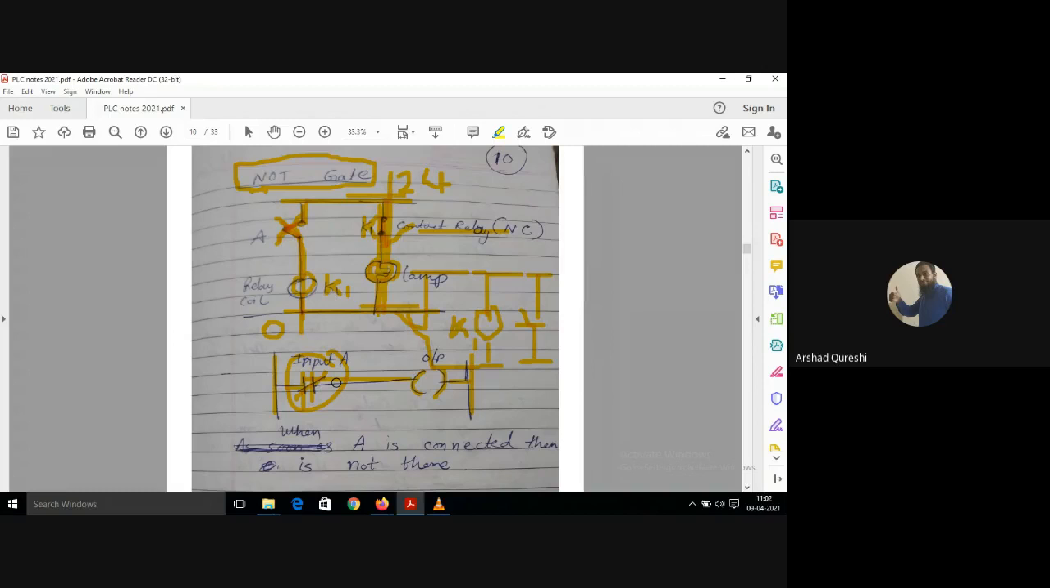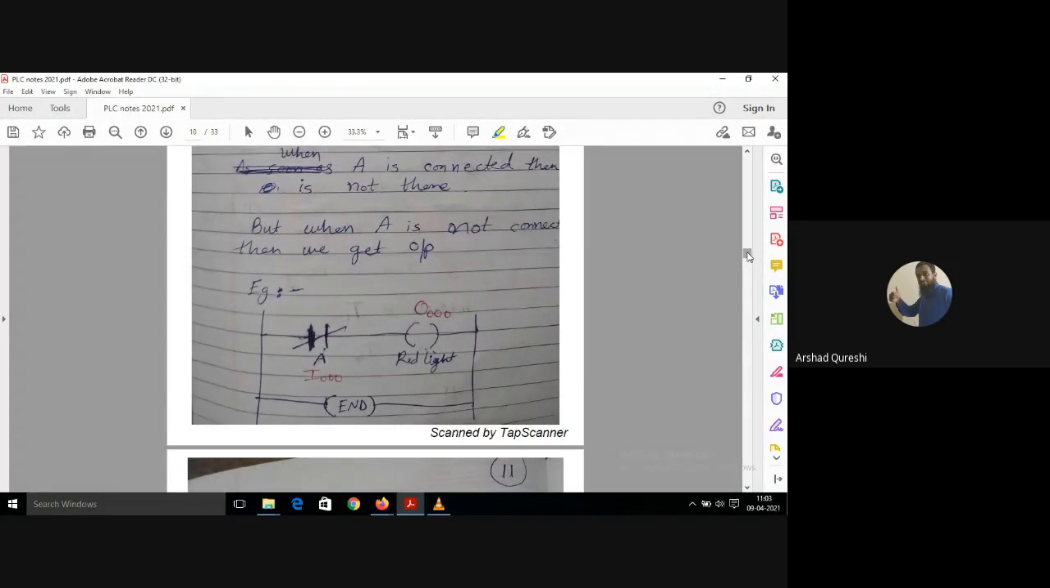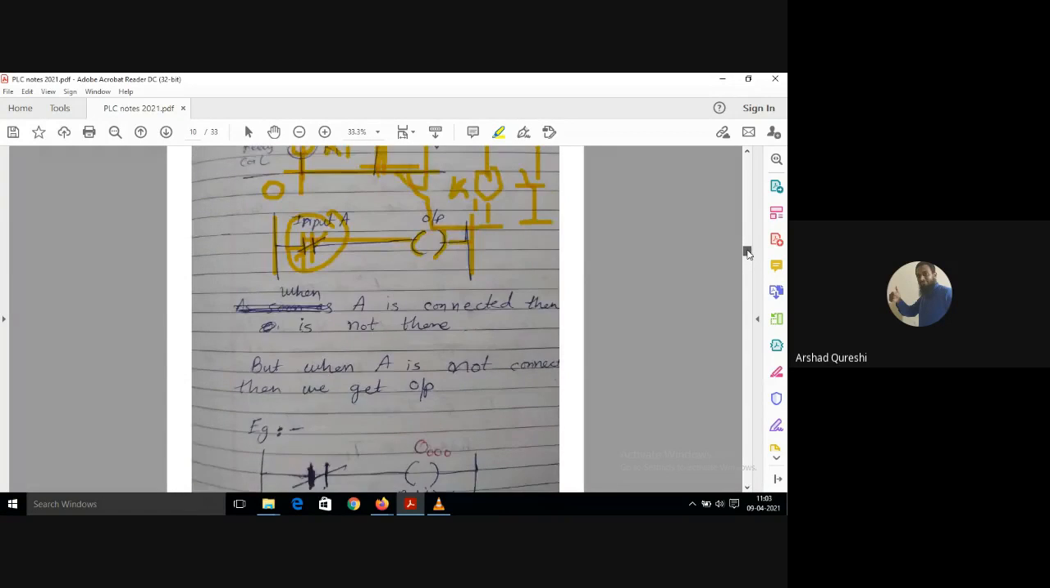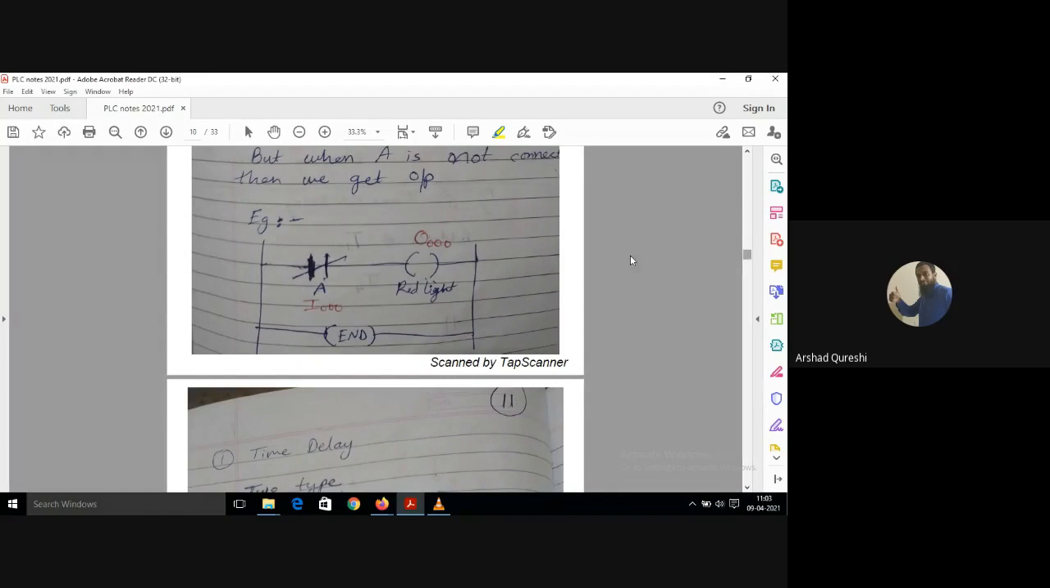So this is a NOT gate. You have to denote it like this when you are writing the program. The picture will be clear when you see more operations like this. You can write the program like this: input 000, red light, and end. When A is pressed, this is a normally closed push button. When it is pressed, A will be open, but then also you will get the light here. So it depends. This example I am giving so that you can understand.